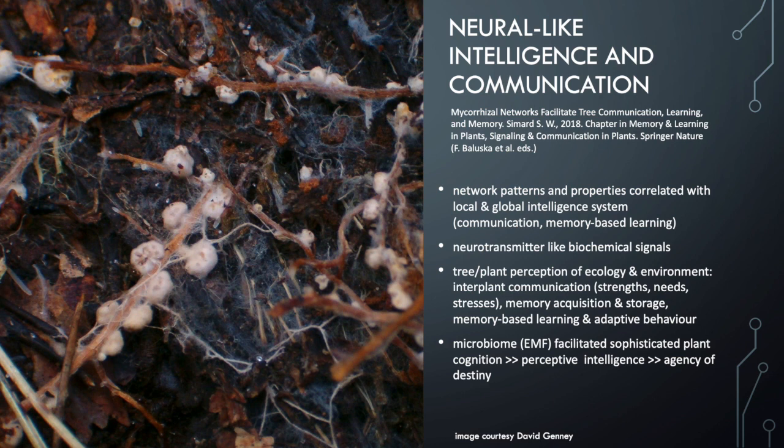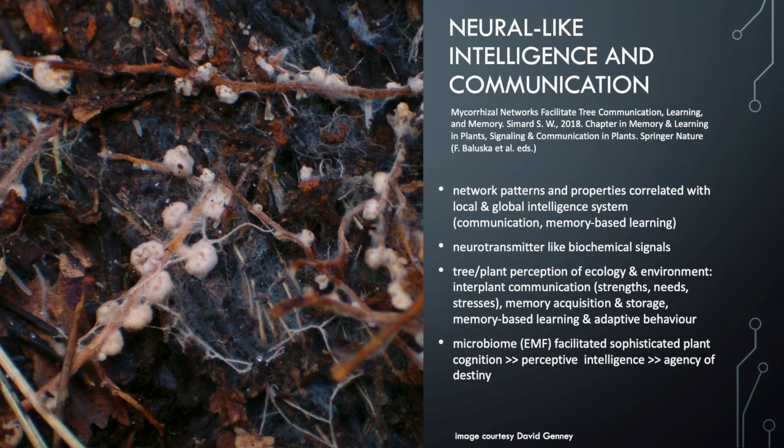And there's a response within the ecosystem by other trees, neighboring plants, and the behaviors of organisms that interact with those plants are also modified through this system. There's also memory acquisition and storage and memory-based learning, which leads to adaptive behavior. So Susan says that the microbiome, particularly the ectomycorrhizal fungal network, facilitates sophisticated plant cognition that leads to perceptive intelligence and the agency of the destiny of individual plants and the ecosystem.